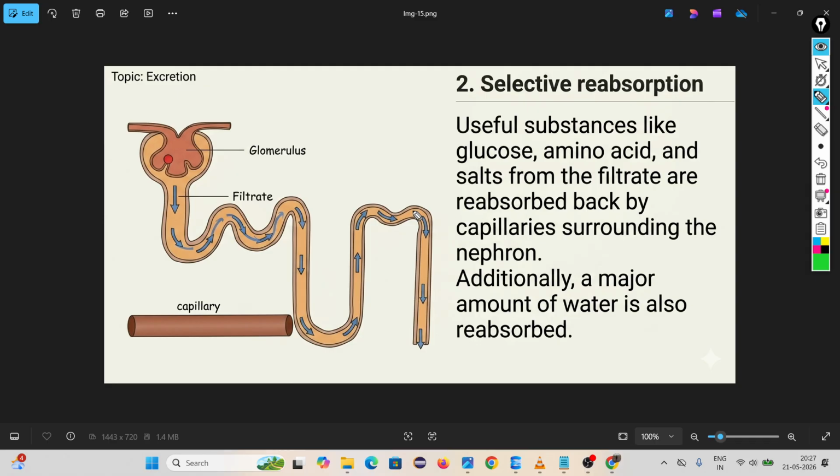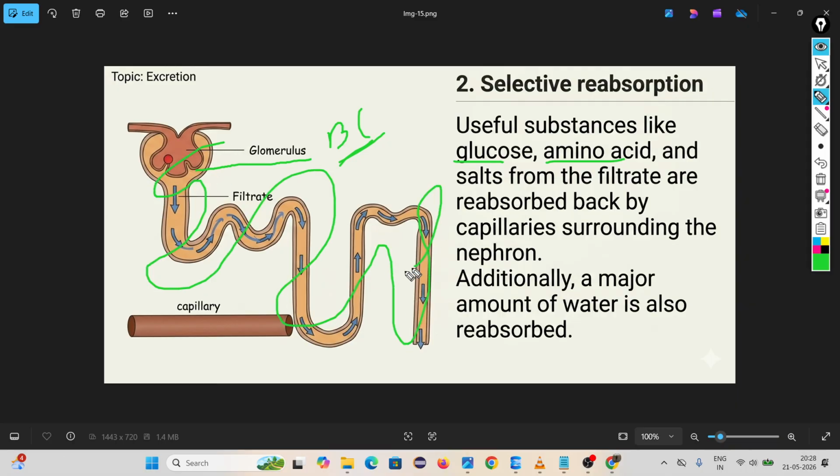Reabsorption means the useful substances in the initial filtrate inside Bowman's capsule, like glucose and amino acid, are absorbed again. Look, the nephron is entirely covered by several blood vessels.